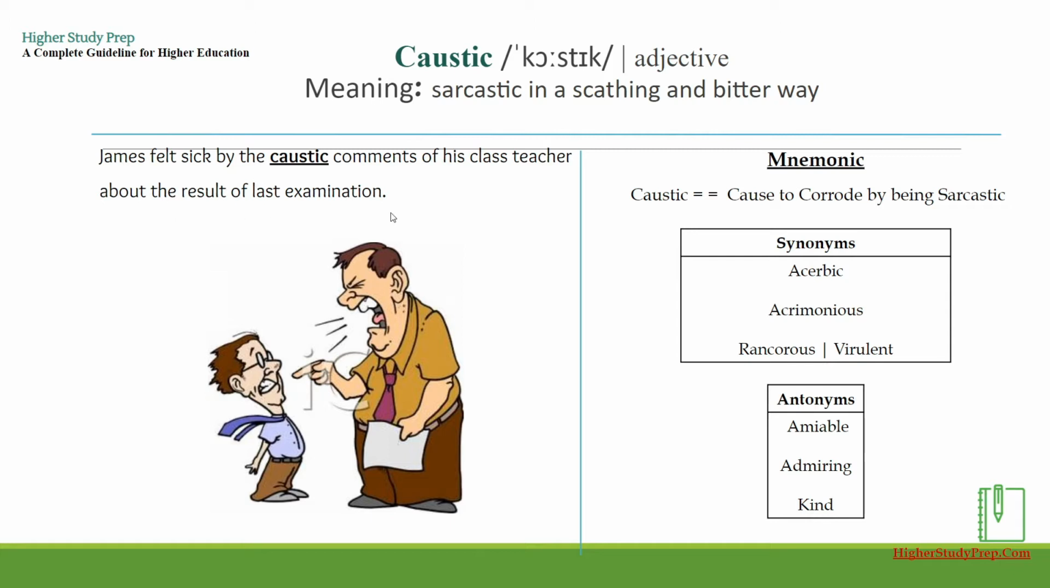The mnemonic for remembering the word caustic can be cause to corrode by being sarcastic. Another way of remembering this word can be using the synonyms, which is acerbic, acrimonious, rancorous, or virulent. Some examples of antonyms are amiable, admiring, and kind.